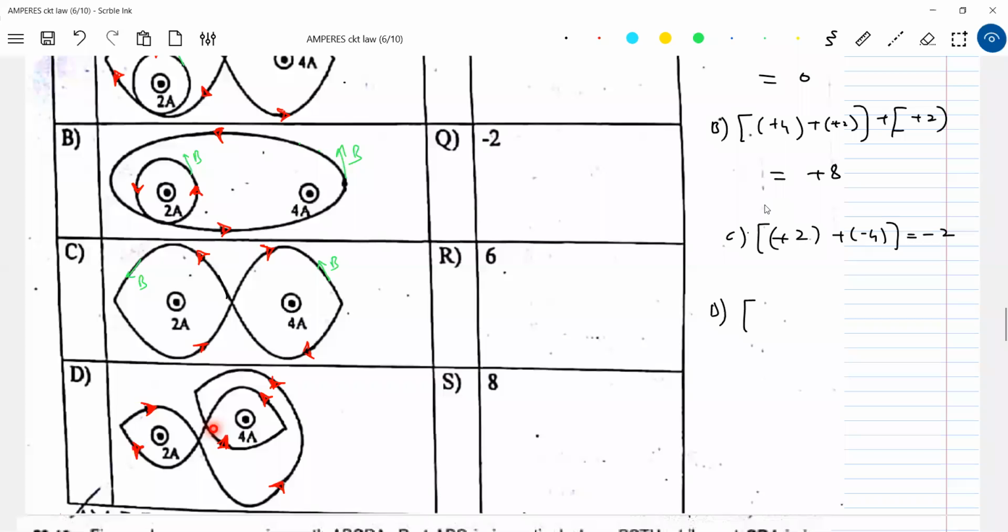So therefore, plus 4. Then in this loop, what will happen? This 4 ampere lies outside this loop, no? Therefore, only minus 2 will come. So plus 4 minus 2. Then third loop, plus 4. So I think there are 3 loops. So separately, plus 4, minus 2, plus 4. This should be 6. I hope I gave the idea of what I wanted to explain. So B bar dot dl should be the net current enclosed. That's the meaning of this.